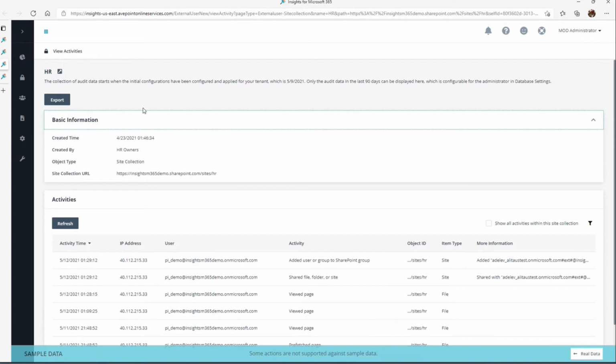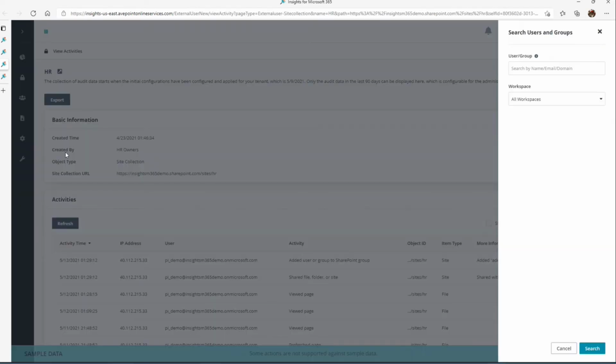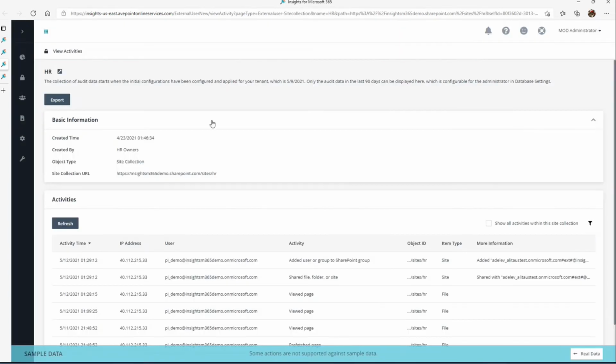So that's a very popular feature of Insights, being able to perform that user or group search and get a live snapshot of active permissions and activities for that particular query search.